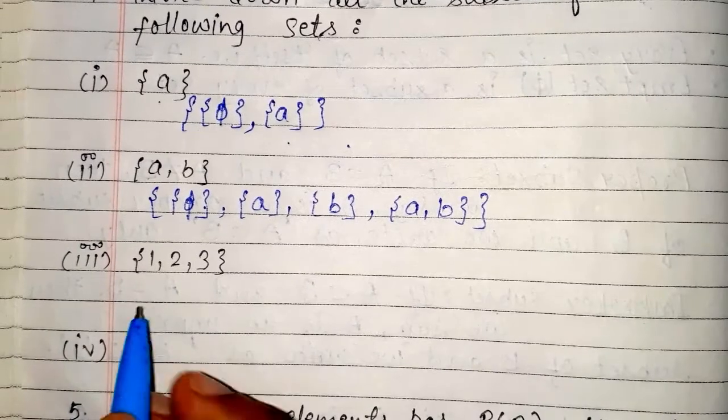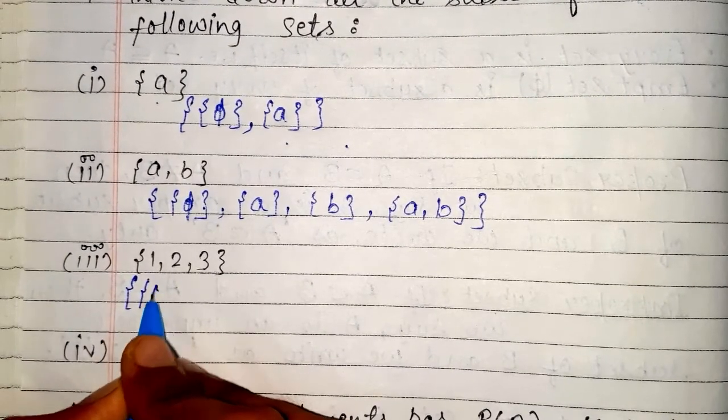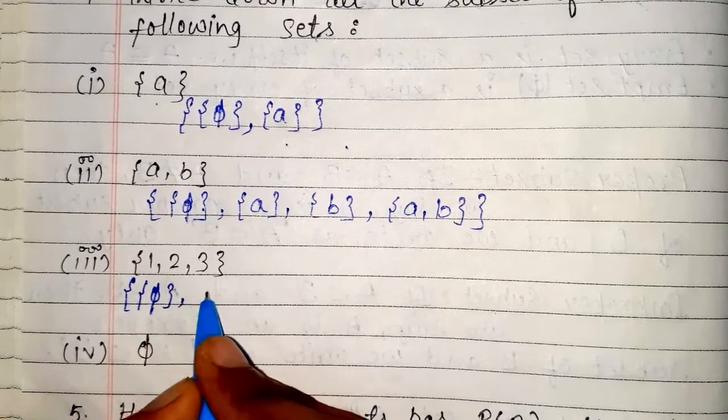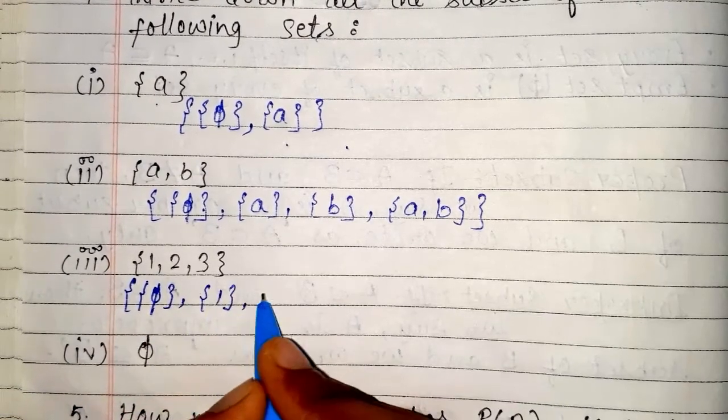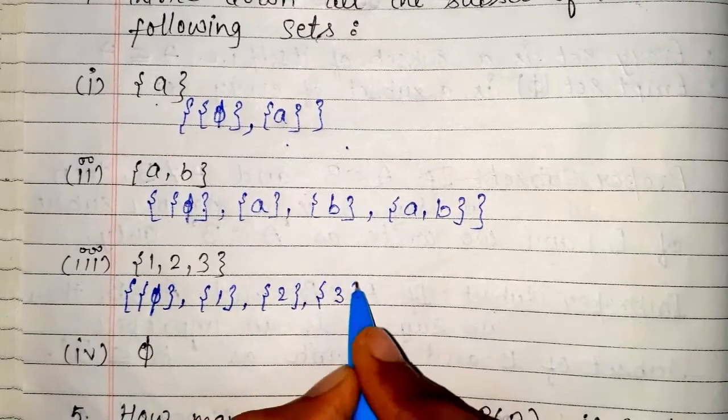Now the third: first is empty, second is singleton 1, third is singleton 2, fourth is singleton 3.